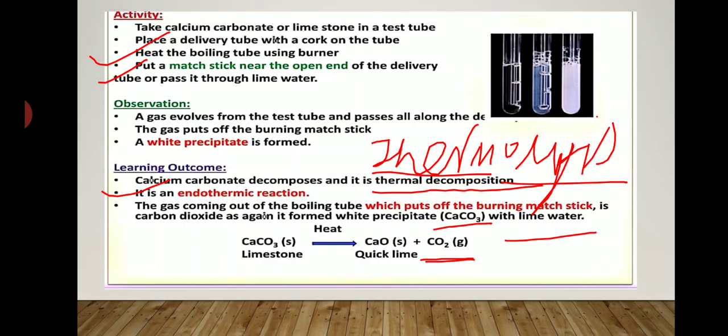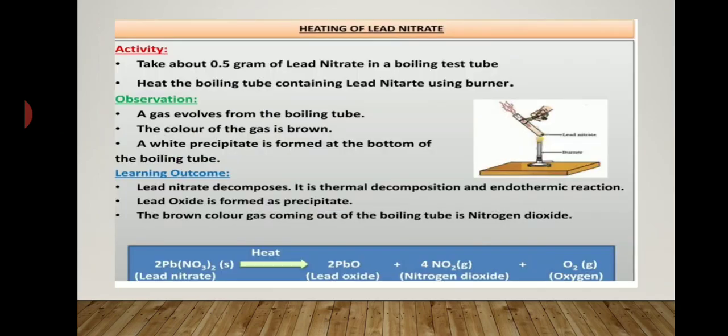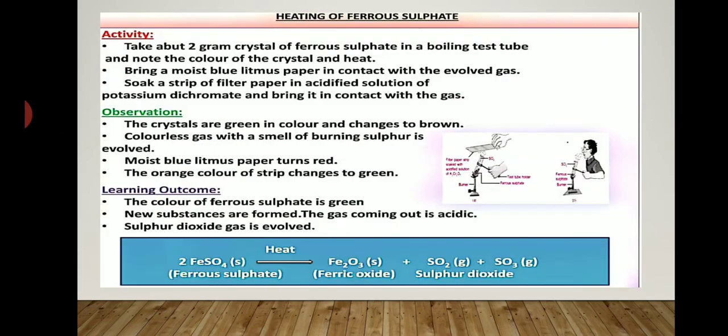Now let's understand with the example of heating of ferrous sulfate. This reaction or activity is also very important. So let's understand heating of ferrous sulfate. For that also we will perform one activity. What you have to do? You have to take 2 gram crystals of ferrous sulfate.